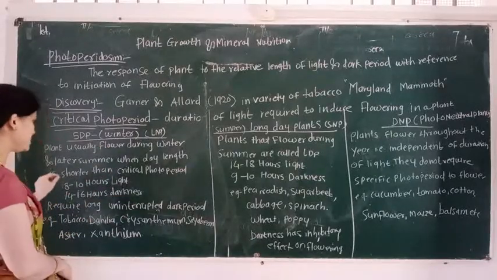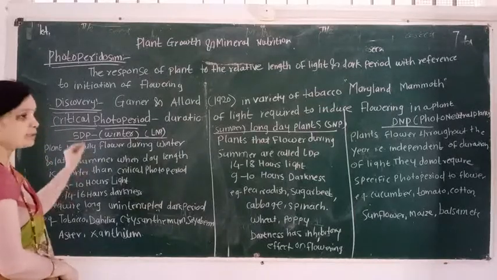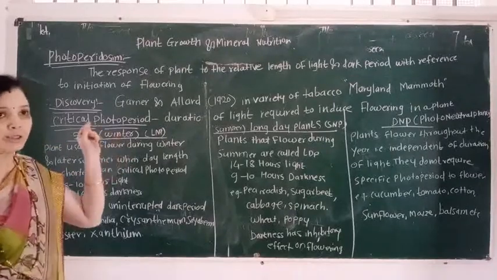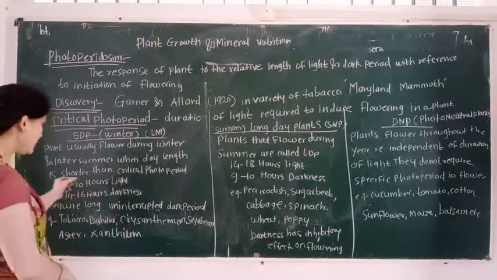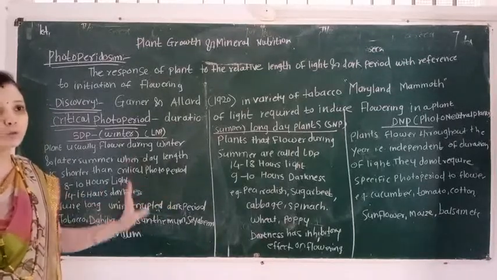Remember this point, they require generally 8 to 10 hours of light and 14 to 16 hours of darkness for inducing flowering.